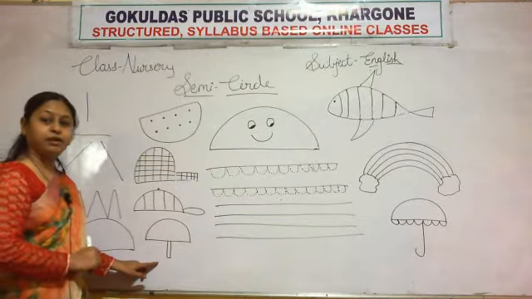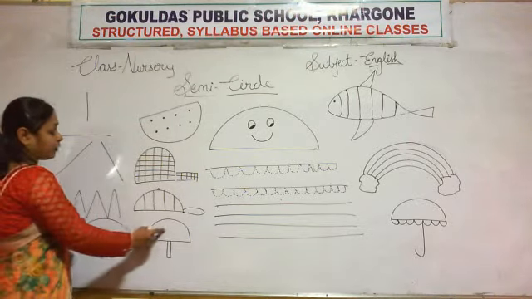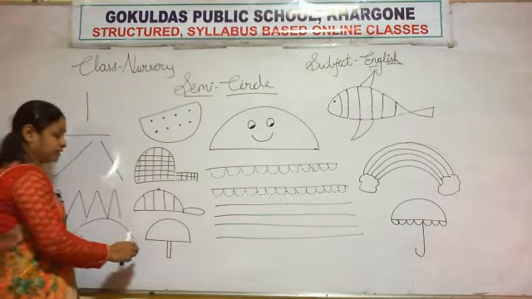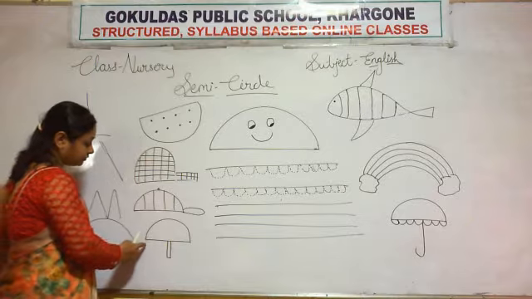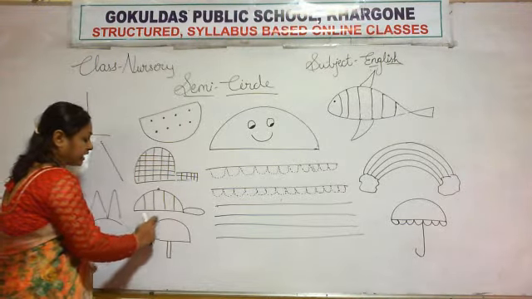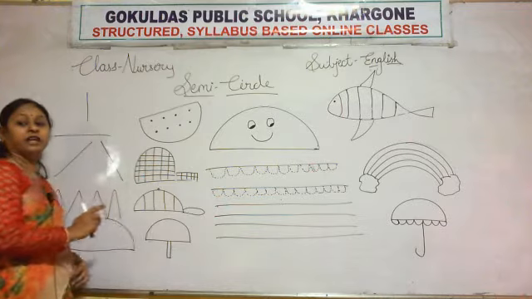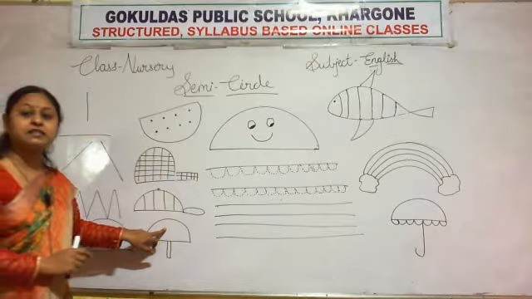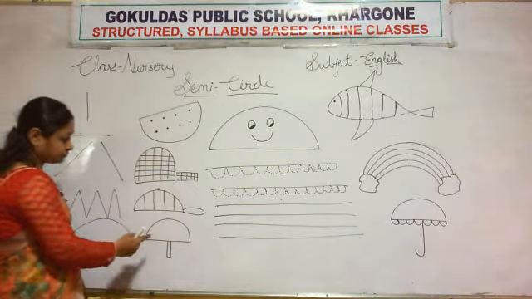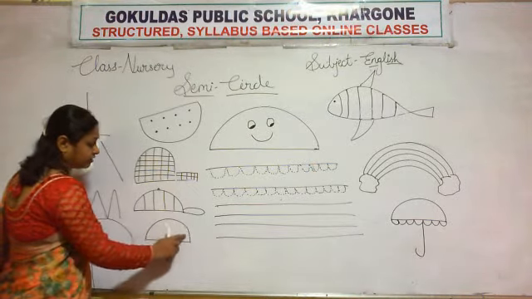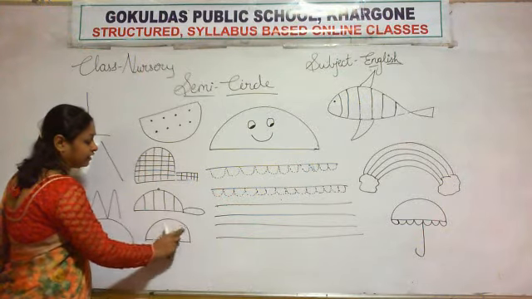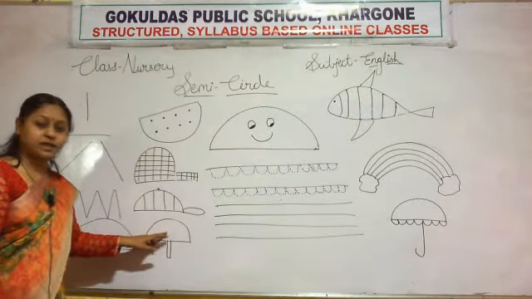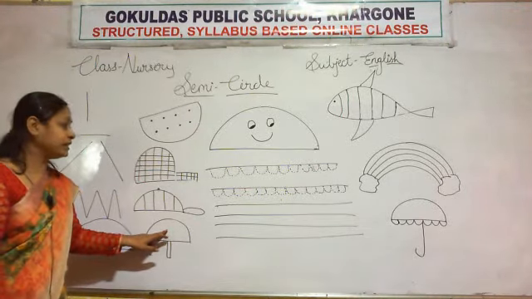Then next is a mushroom. Look here, the top shape of the mushroom is like a semicircle. A sleeping line and then a curve. So the upper part of the mushroom is like a semicircle.